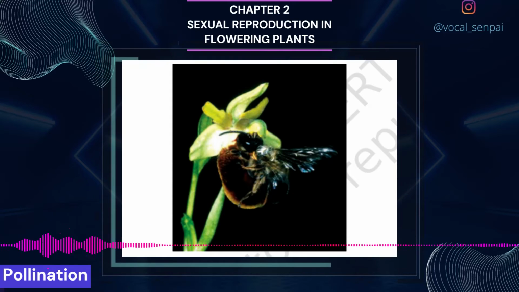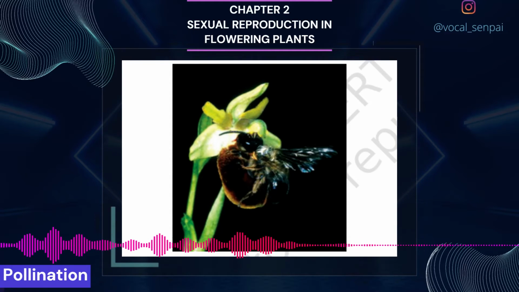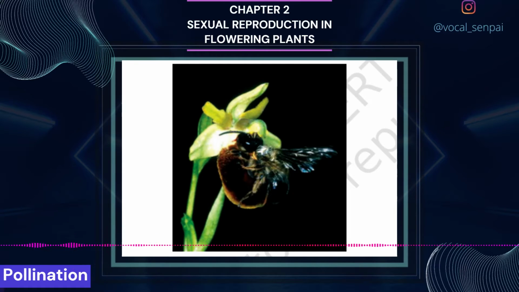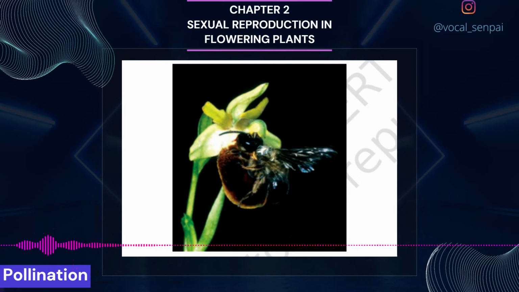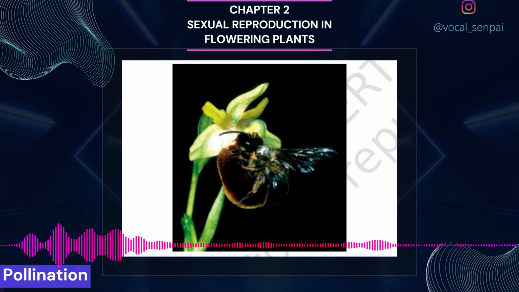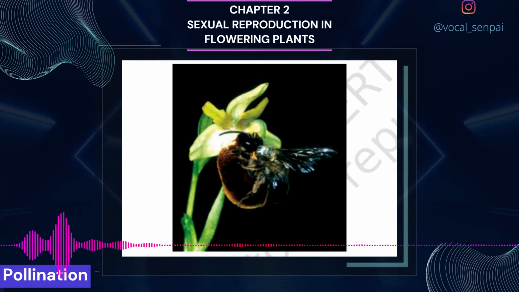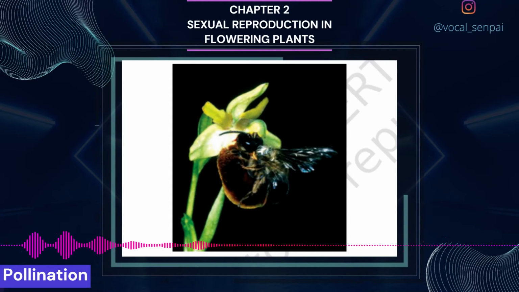As mentioned earlier, following compatible pollination, the pollen grain germinates on the stigma to produce a pollen tube through one of the germ pores, Figure 2.12a. The contents of the pollen grain move into the pollen tube. The pollen tube grows through the tissues of the stigma and style and reaches the ovary, Figure 2.12b, c.